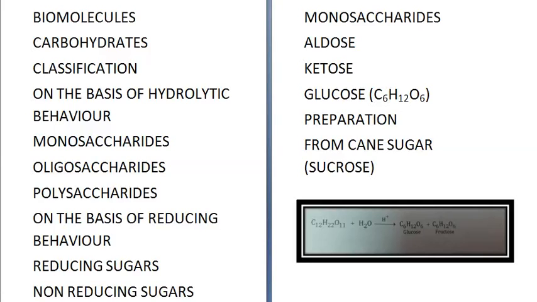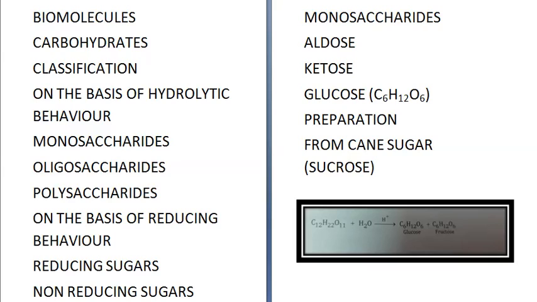Children, today we are going to start a new chapter in organic chemistry, that is biomolecules. Biochemistry is a branch of chemistry which deals with chemical reactions occurring in living organisms. These chemical reactions involve chemical compounds which are called biomolecules. Biomolecules are the building blocks of life and they are basically composed of carbon, hydrogen, oxygen, nitrogen, sulfur and phosphorus. So let's study about the biomolecules.